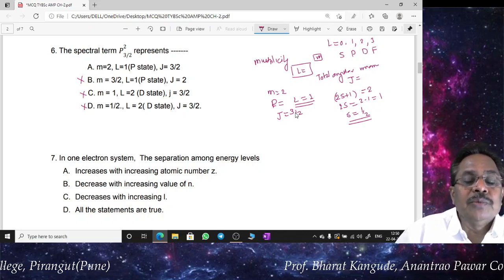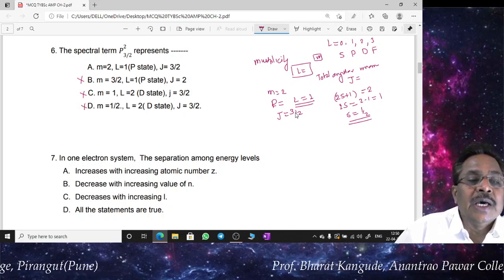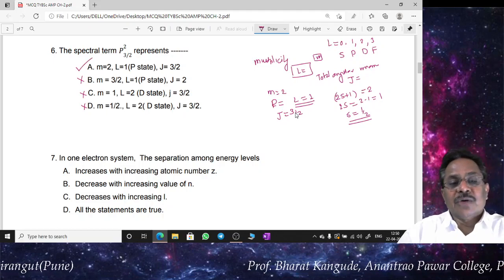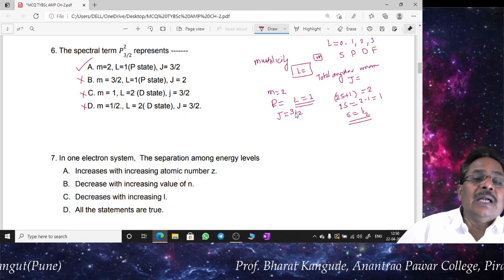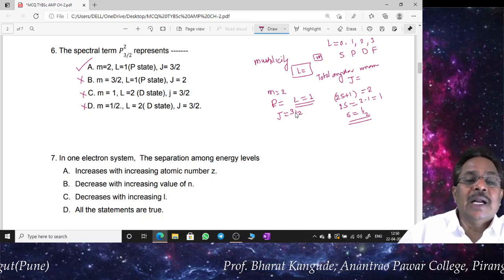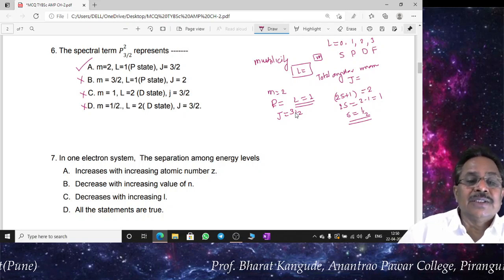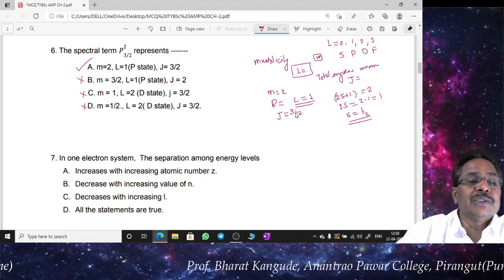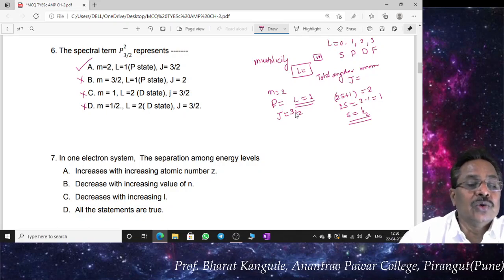So out of these options A, B, C, D, the correct option is this. A takes the value to be M, multiplicity, L is equal to 1 since it's a P state, and J is equal to 3 by 2 as there is an addition of L and S, and this gives me a capital J equal to 3 by 2. So the correct option of this question number 6 is E as shown there.